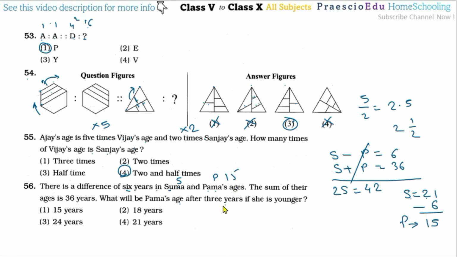Then asking about after the 3 years, so plus 3. 15 plus 3, that is 18 years old after the 3 years. So 18 years means option number 2 is the correct one.